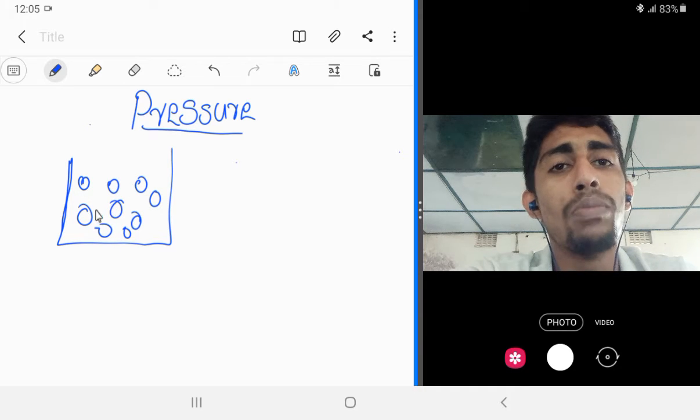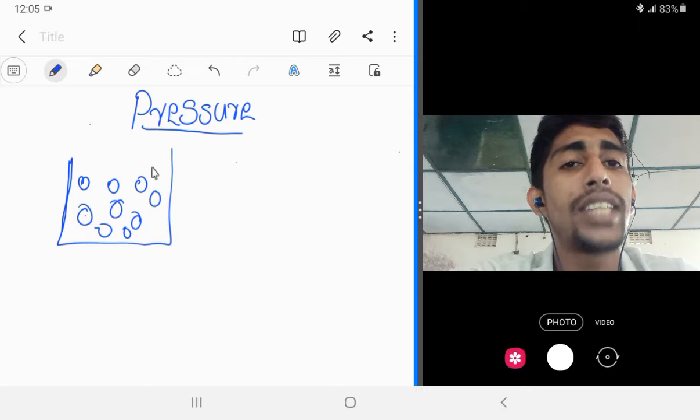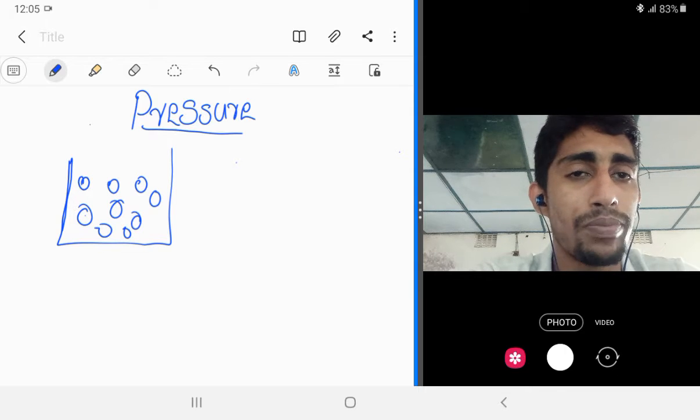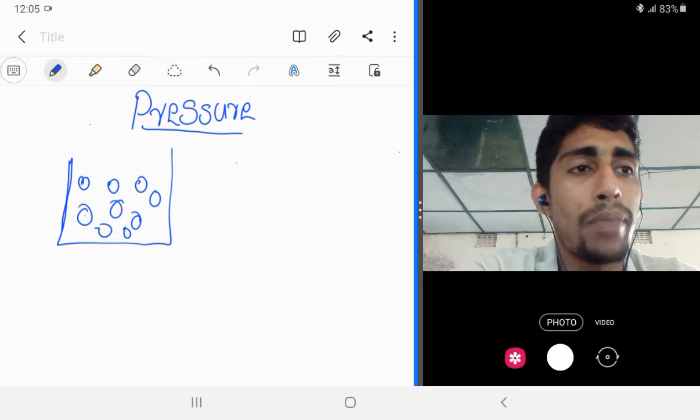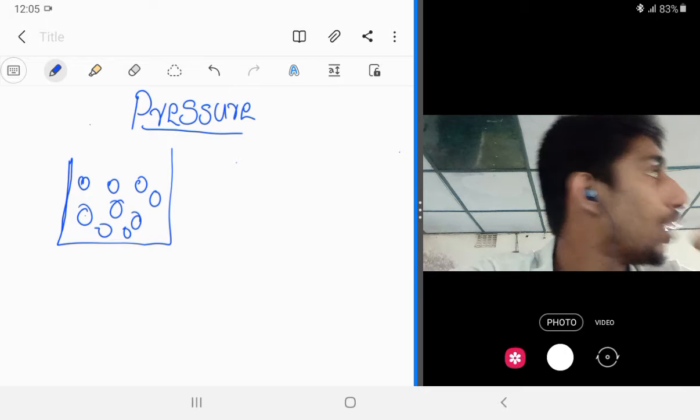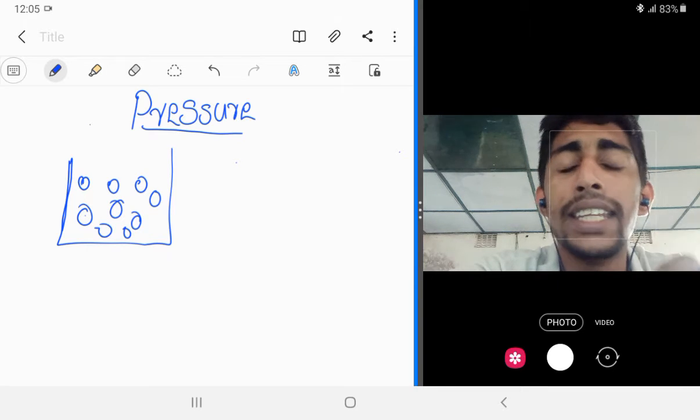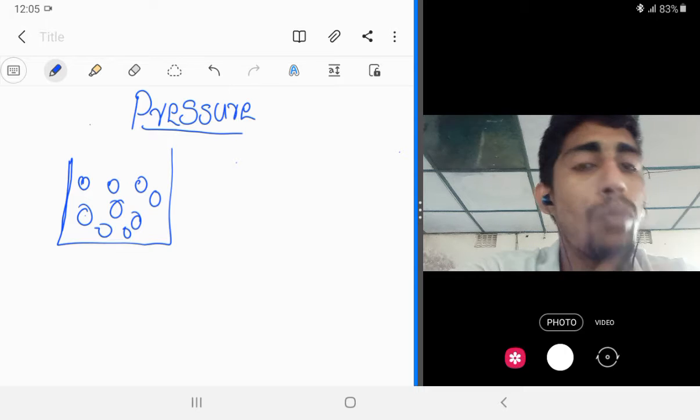They are in the state of motion. In any matter, all the molecules are in the state of motion, not at rest.